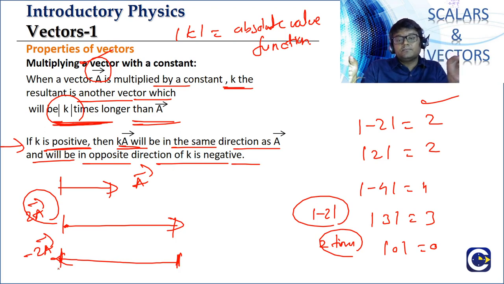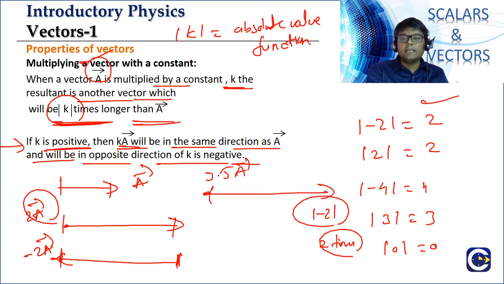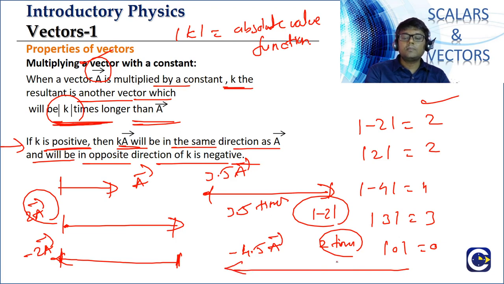It will be opposite. If you have to write 3.5 into a bar, because k need not always be an integer, k can be a fraction or decimal also. 3.5 into a bar means the length will be 3.5 times a, and the direction is going to be the same as a bar. If you have to put minus 4.5 into a bar, it will be 4.5 times the length of a bar, but the direction is going to be exactly opposite. Clear, guys? So this is multiplying a vector with a constant.